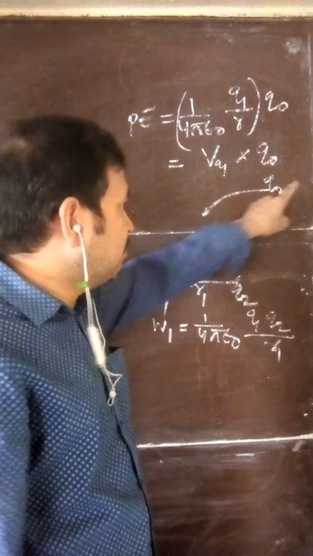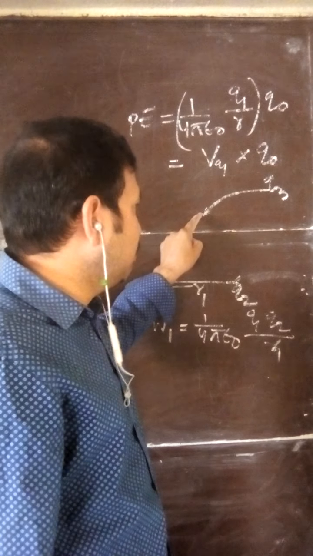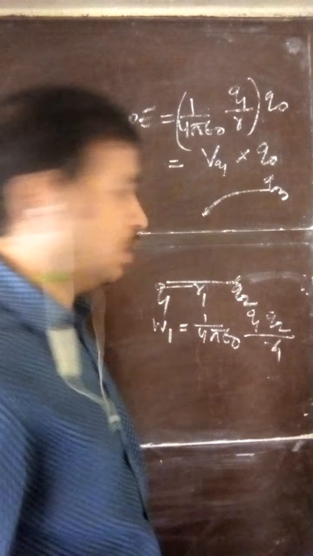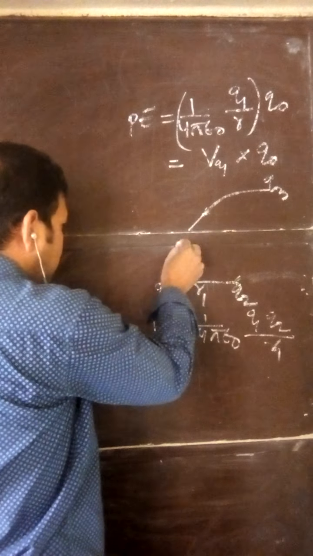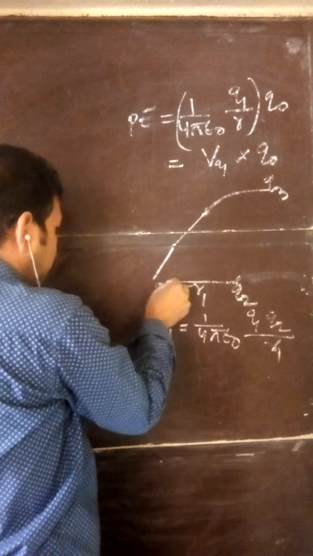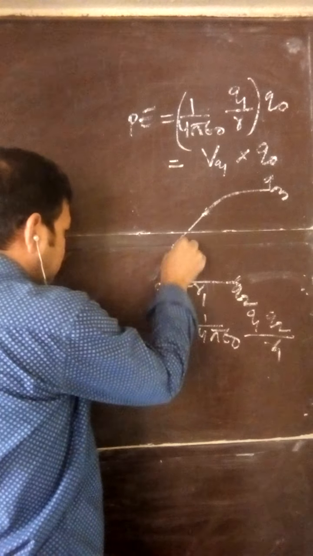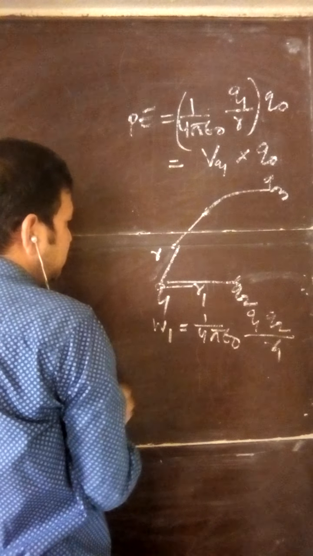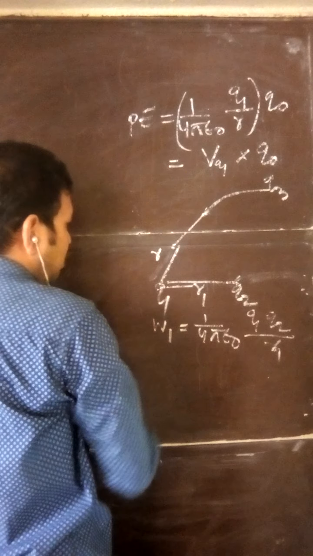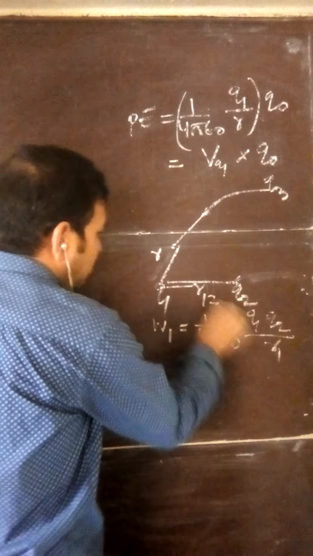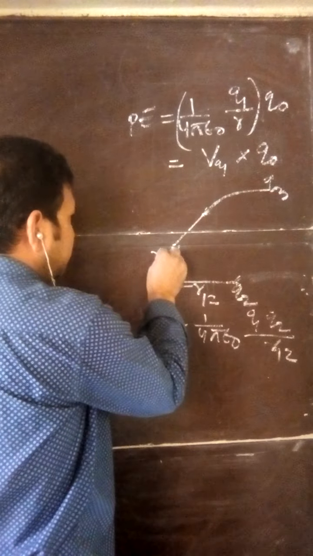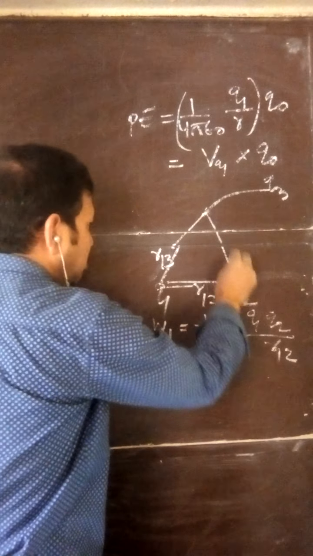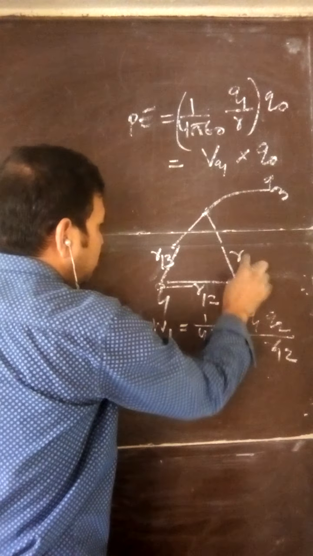Then the work done to bring charge Q3 from infinity against the electric field of Q2, and then the total work done. Suppose this distance is R12, this distance is R13, and this distance is R23.